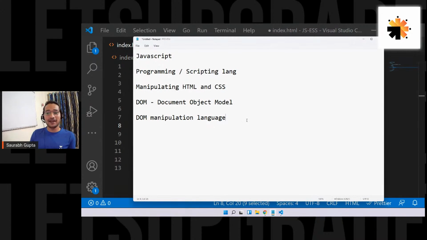Sir, please open a new file for JS. Yes, definitely, buddy. Don't worry. I'll teach you how to create a new file for JS, how to write it internally. Don't worry. Okay. Cool then. Let's move ahead.